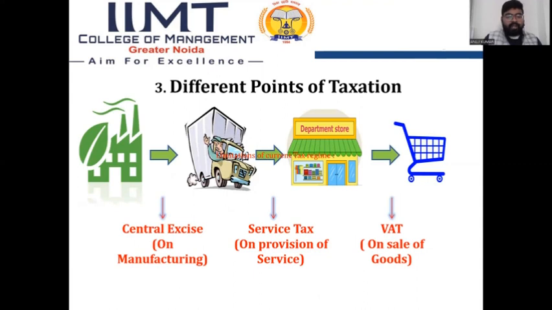Thereafter, different points of taxation. Like if a manufacturing company sold goods to the wholesaler, then it charged the excise duty. If any person delivered the goods, then he charged service tax, because they provide the service to the wholesaler or retailer. If any departmental store sold goods to the consumer or the shopkeeper, then it charged the VAT. There were different types of taxes, but after GST implementation, there is only one tax, that is goods and services tax, that is GST.